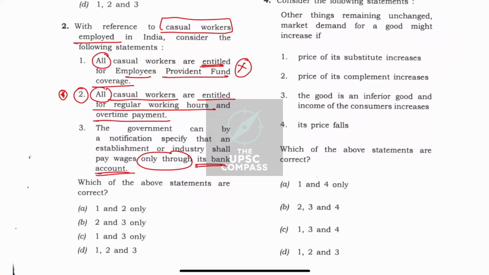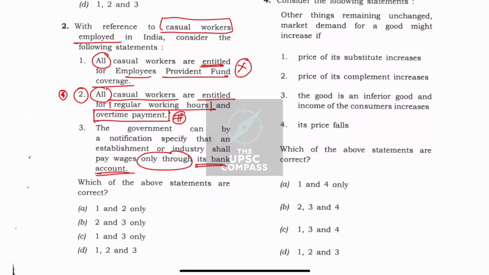Why so? You need to read the statement very carefully: all casual workers are entitled for regular working hours and overtime payment. Now, apply your thinking. If casual workers were not entitled for regular working hours and overtime payment, it would amount to very long extension of overtime, and it may cause human right violation as well.